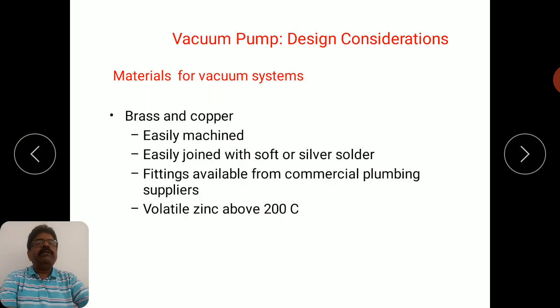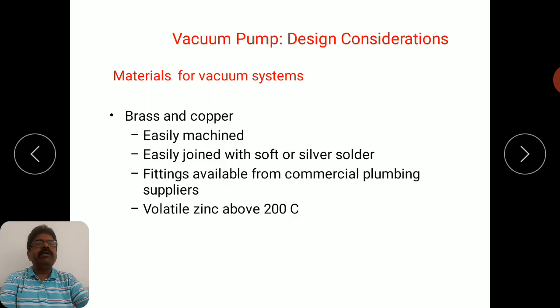Then brass and copper, in some cases, are also used. They can be easily machined, and easily joined with soft or silver solder. So soldering issues are there with many other materials. For example, with stainless steel it is quite difficult, or the cost will be higher. But brass and copper can be easily soldered.